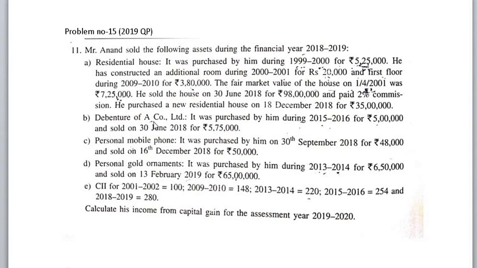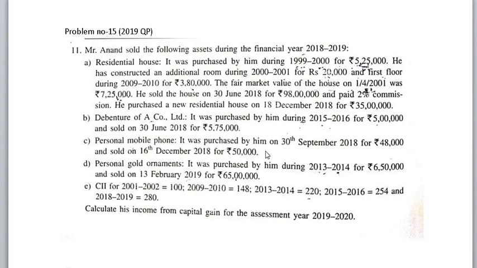Number 2. Debenture of A Company Limited. It was purchased by him during 2015-16 for 5 lakh and sold on 30th June 2018 for rupees 5 lakh 75,000. Third one, personal mobile phone.